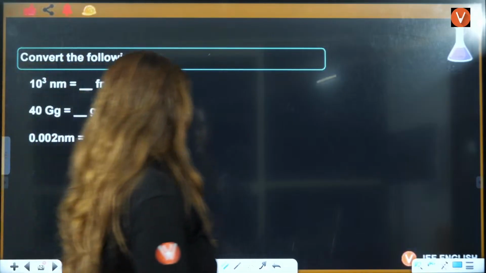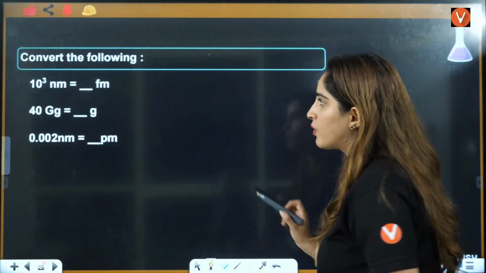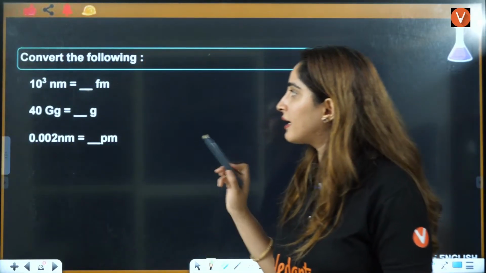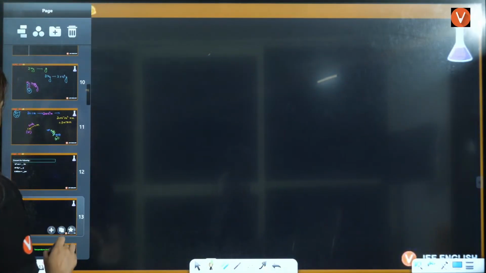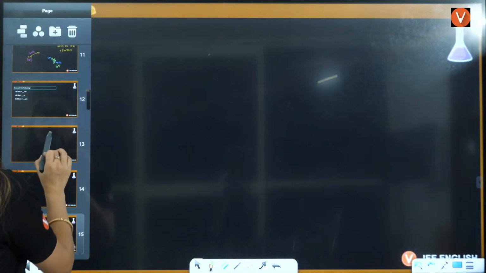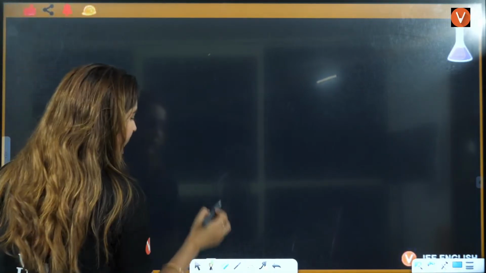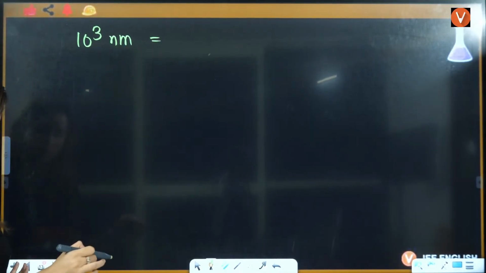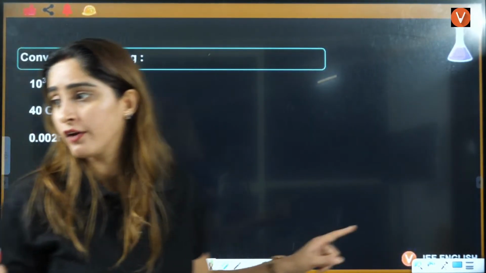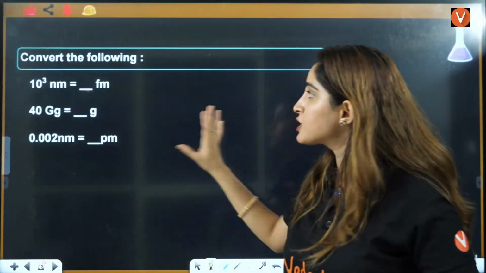Now let's convert these units here. 10 raised to power 3 nanometer to femtometer. These are the last 3 conversions that I am doing here. If you have any problem in this, you can ask me here only.